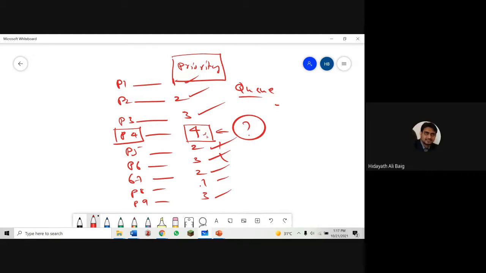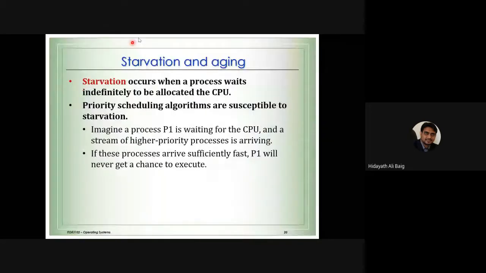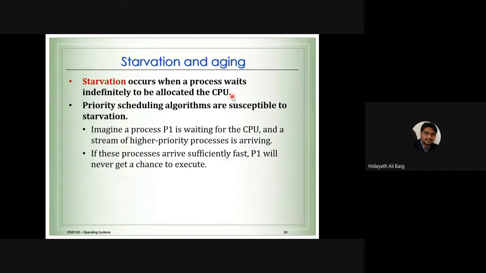Now this problem is called starvation. What is starvation? I will read it now. Hope you follow the example. Starvation occurs when a process waits indefinitely to be allotted to the CPU. It is not waiting for some time, the process is waiting indefinitely.